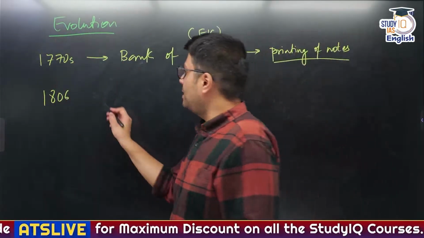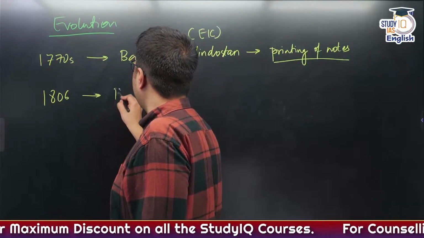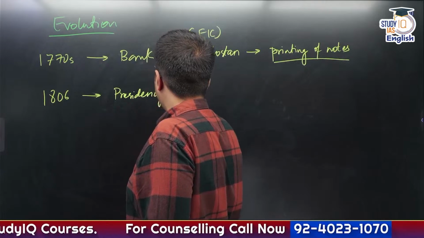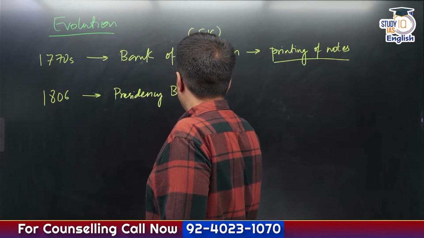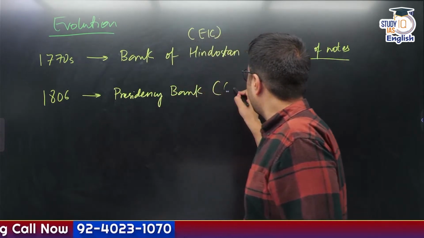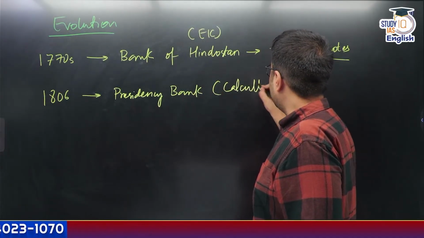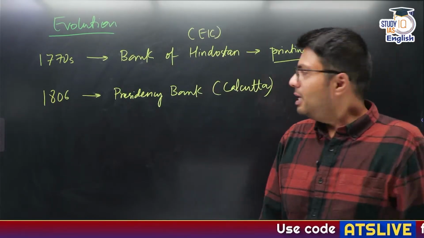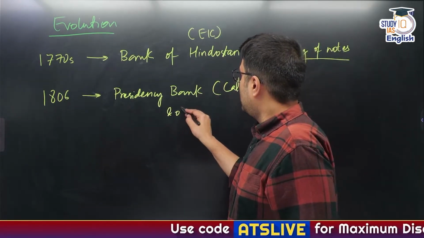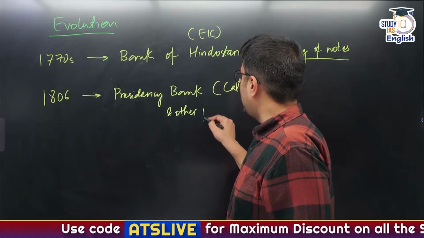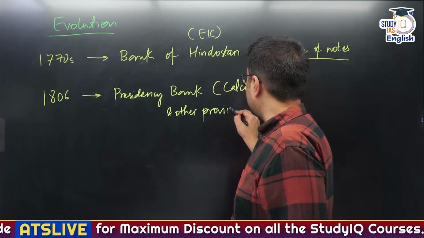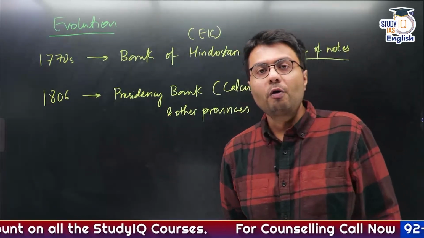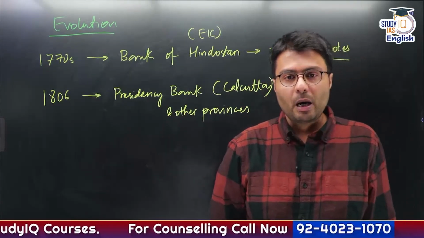Now what happened? A Presidency bank was set up in the territory of Calcutta. At that time, Kolkata was called Calcutta. Similarly, later on, this kind of a bank was set up in other major provinces as well. Can you name the other major provinces at that time under British rule? The province of Bombay as well as the province of Madras.